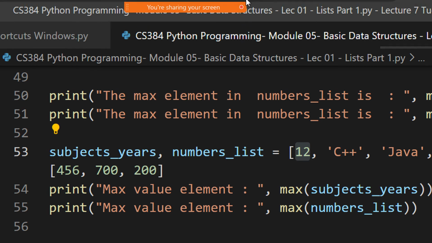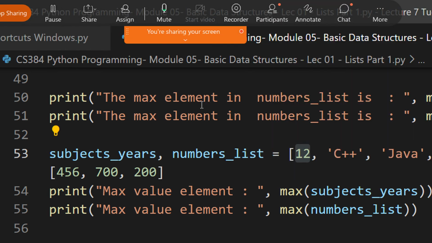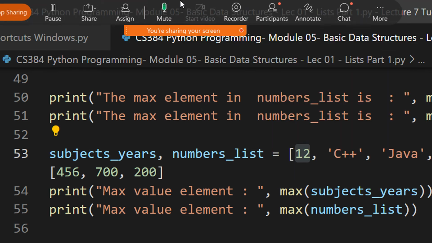It's 12:25. Let's take a break for 5 minutes. You can refresh yourself. Doubts are welcome. We meet at 12:30.